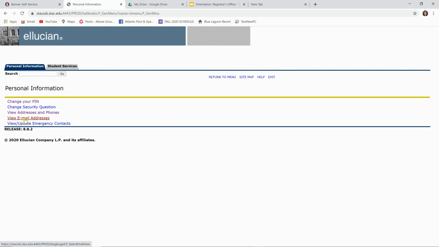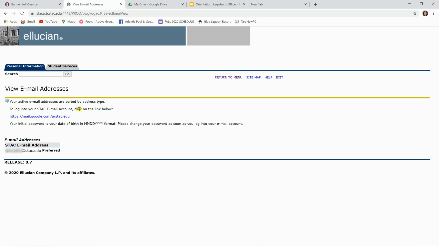Here you can also view your email address. This gives you the instructions if you have not set up your STAC email account on how to do so, and it provides your STAC email address right here. And we'll go over that a little later in this session.